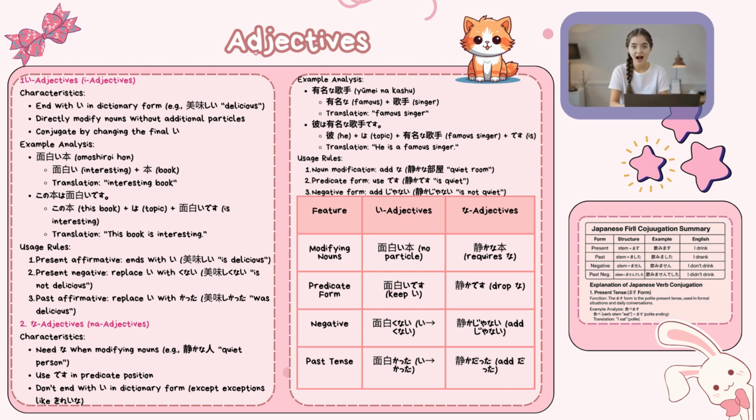Past tense. I adjectives form the past tense by replacing i with katta. Example: omoshirokatta, it was interesting. Na adjectives form the past by adding datta. Example: shizuka datta, it was quiet.